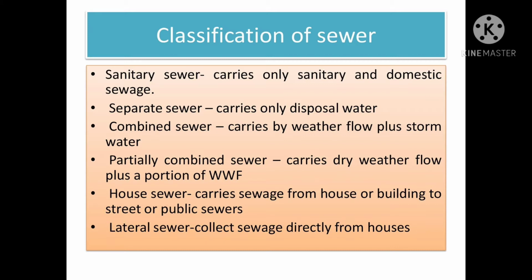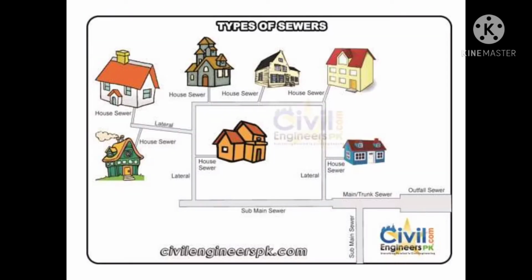Next one, house sewer. It carries sewage from a house or building to the street or public sewers. Next one, lateral sewer. It collects sewage directly from houses. From this schematic diagram, you can know the types of sewer easily.